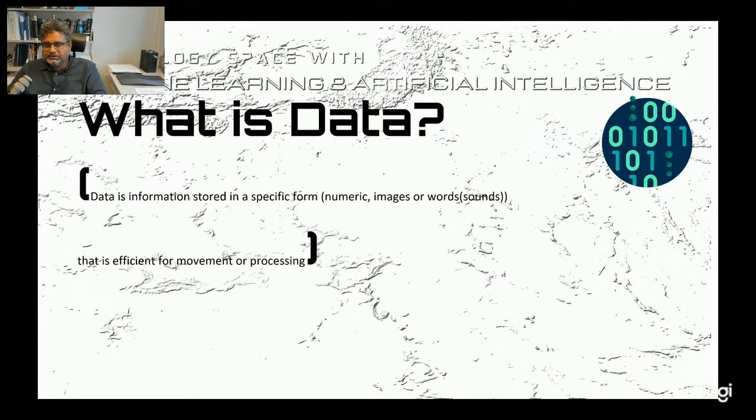What is data? Data is information stored in a specific form. This form is utilized because it is easier for us to move this data from one place to another, or it is easier for us to process this data. In this presentation, I'm talking about three different forms. This is due to the applications of machine learning algorithms.